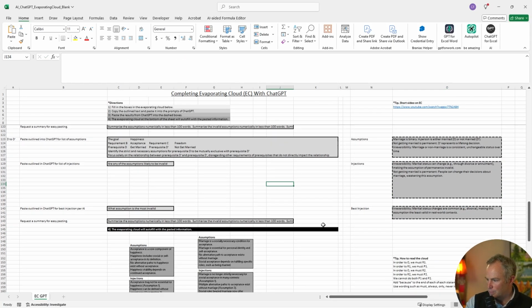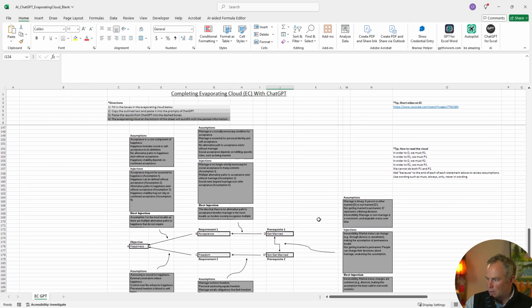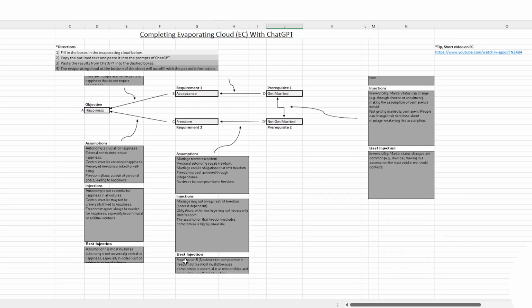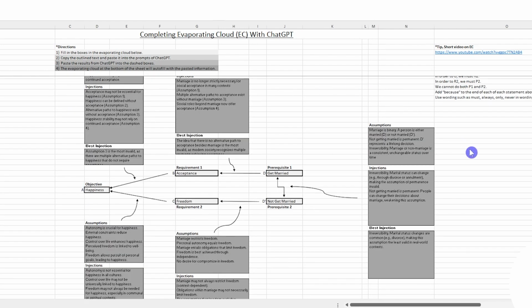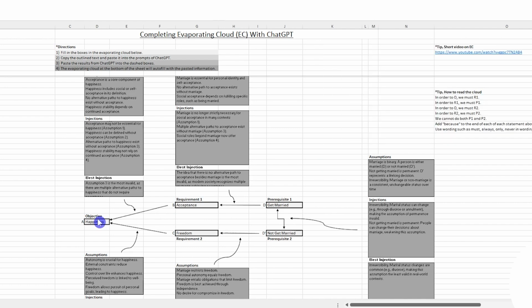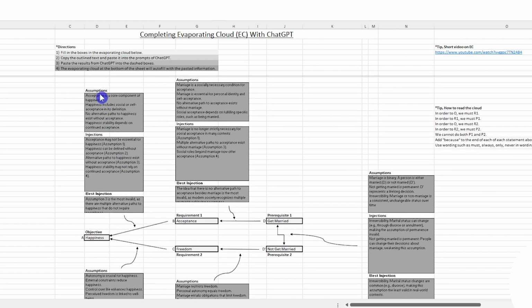And now you have a completed evaporating cloud with both assumptions and injections and the best injection. I added a little key over here to make this easier to read. It can be a little confusing at times. What this is saying here is just like above, in order to have happiness, we must have acceptance. The next thing you need to know is to use the word because to talk about the injections. In order to have happiness, we must have acceptance because acceptance is a core component of happiness.